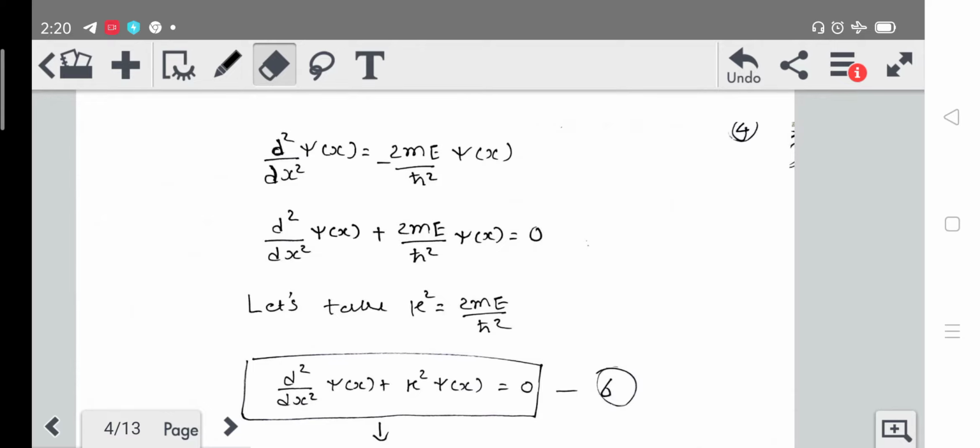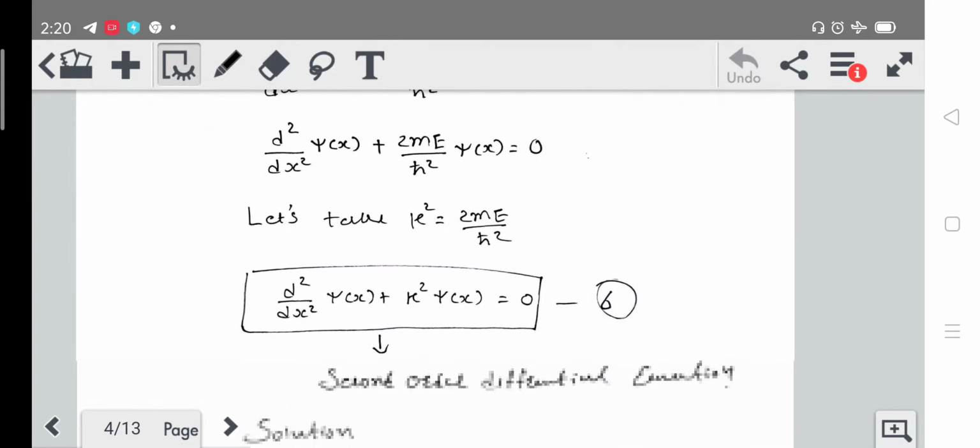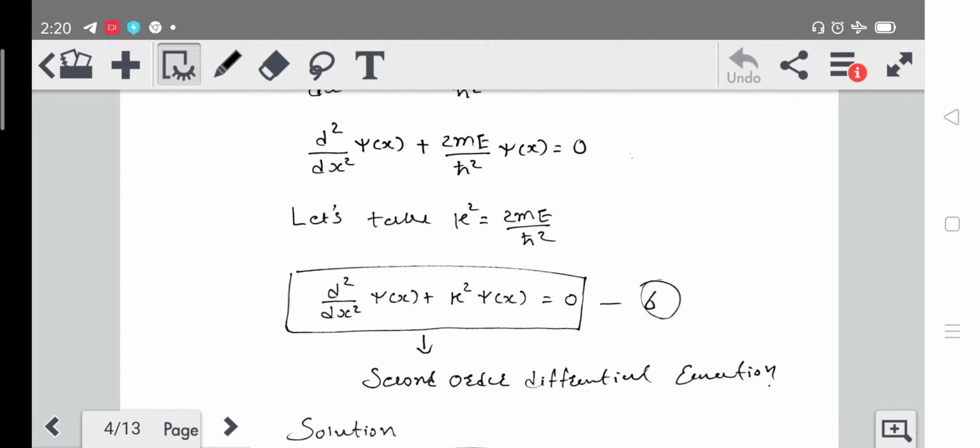So we will have d²/dx² ψ(x) + k²ψ(x) = 0, and this equation is a second order differential equation.